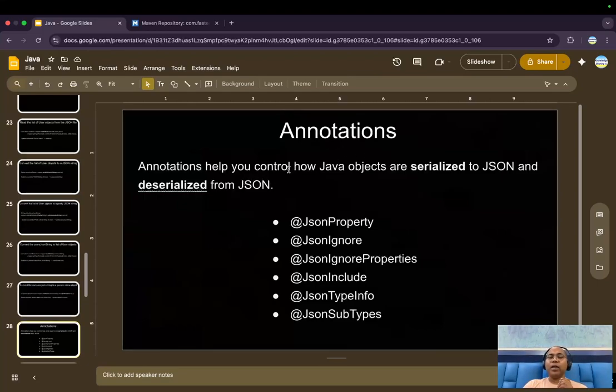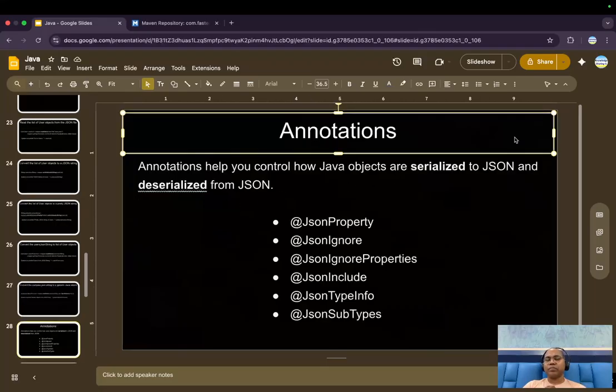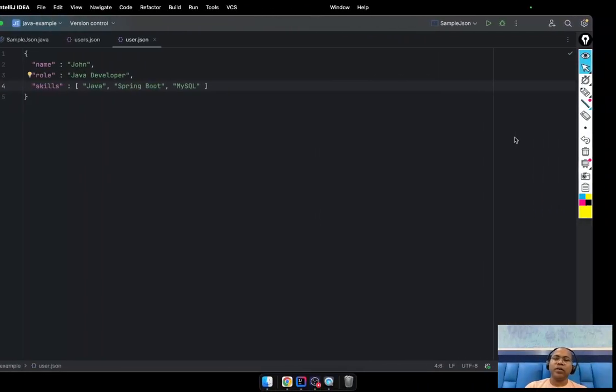Annotations help us control how a Java object is serialized to JSON and deserialized from JSON. Again, serialize means a Java object converted to JSON. Deserialize means a JSON object converted to a Java object. So be clear.